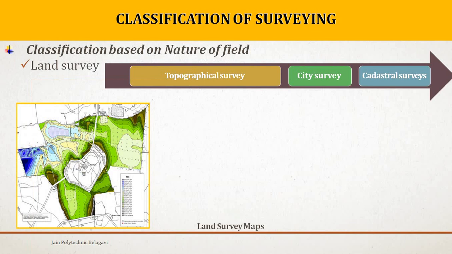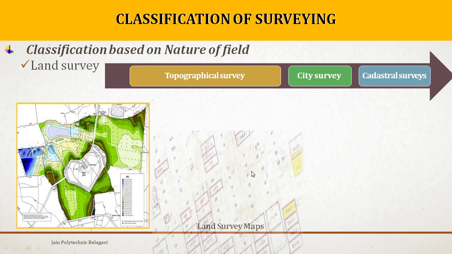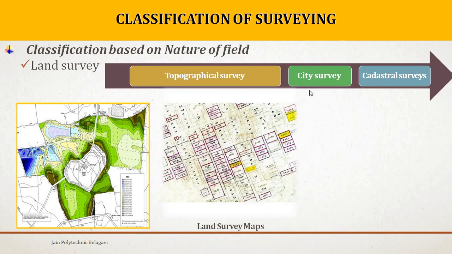For topographical survey, you may see this picture which gives the details of the features of roads, railways, canals, lakes, streams, etc. Then we are going to concentrate on city survey now.